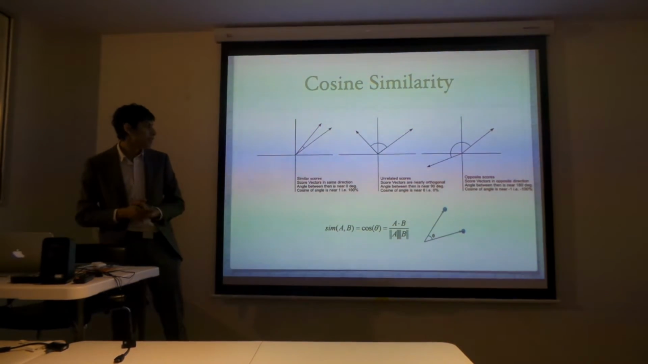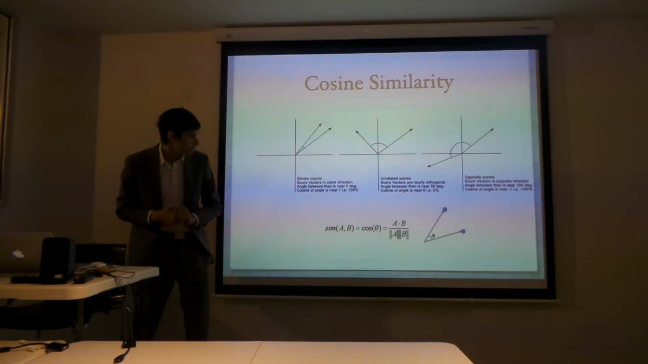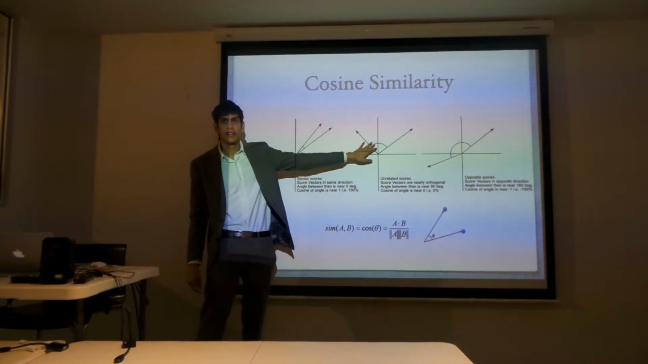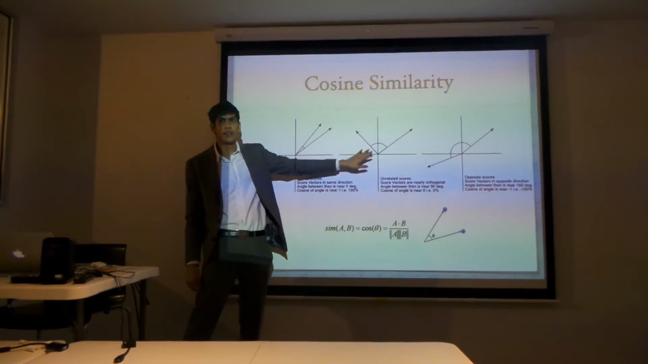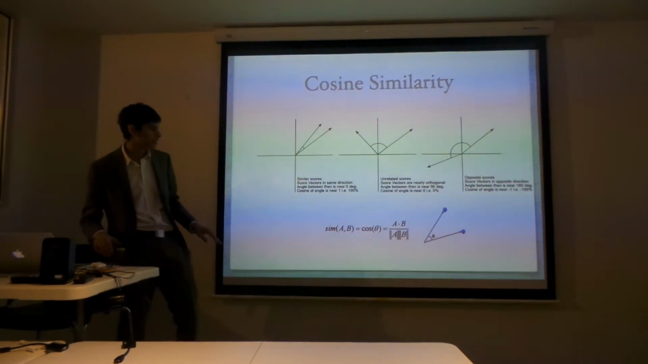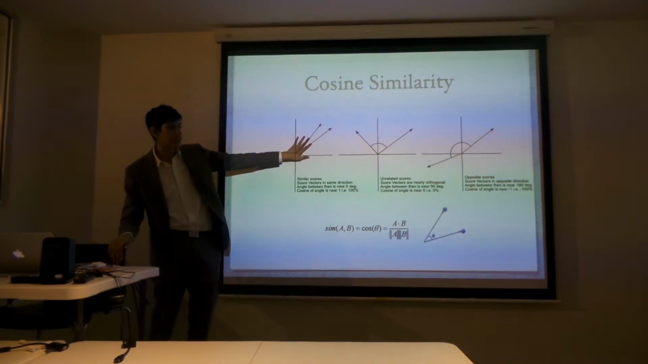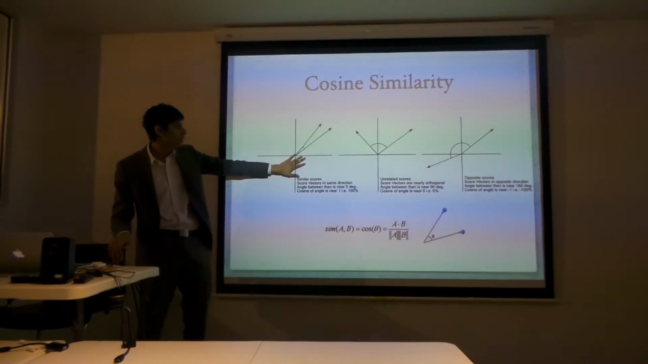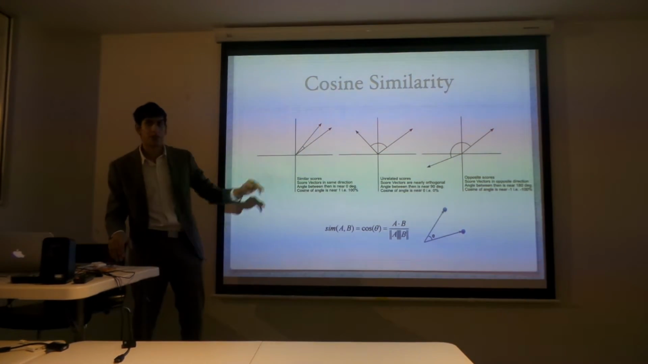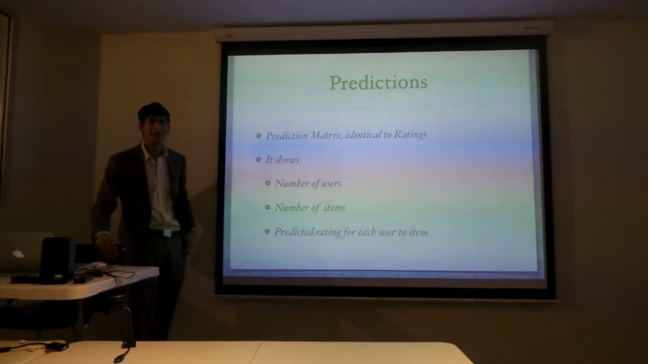So you might think that if they're very far apart, the angle is more, and therefore my predictions will be further apart. But that's not the case, because I'm taking the cosine of it. So it's actually the vectors that are more similar, those will get higher predictions than the ones that are far apart. So finally, I get my predictions.